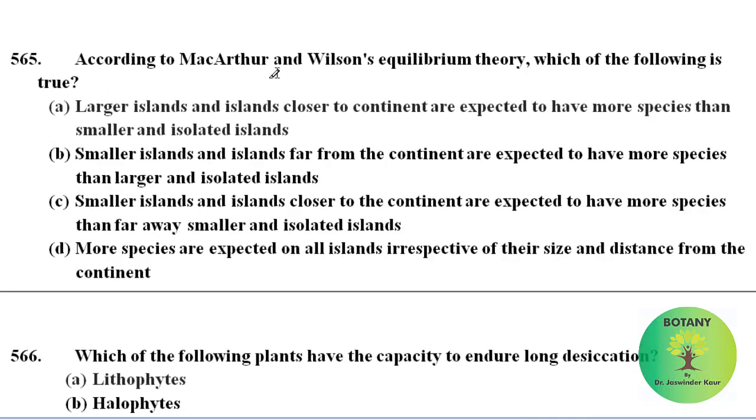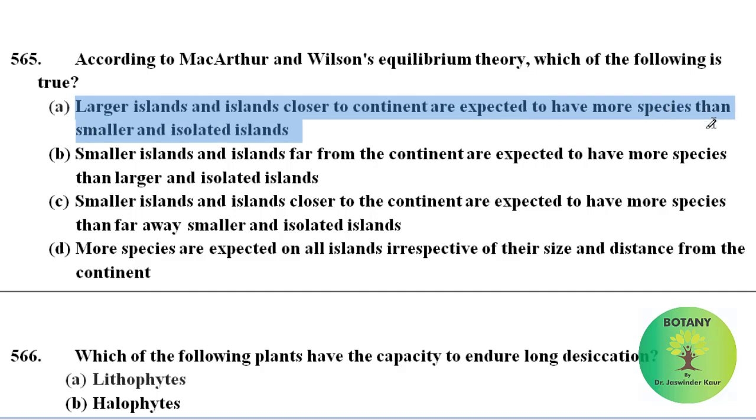According to MacArthur and Wilson's equilibrium theory, which of the following is true? According to MacArthur and Wilson's equilibrium theory, larger islands and islands close to continents are expected to have more species than smaller and isolated islands. This will be correct according to MacArthur and Wilson's equilibrium theory.